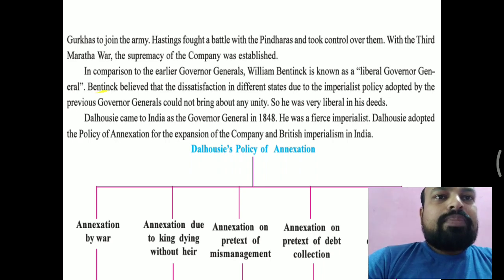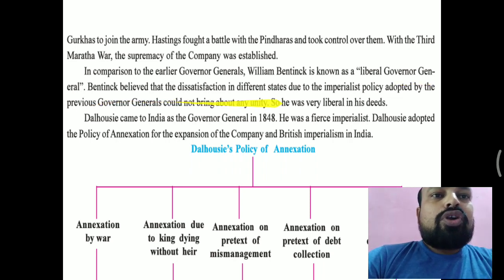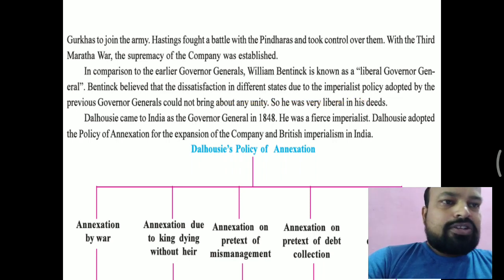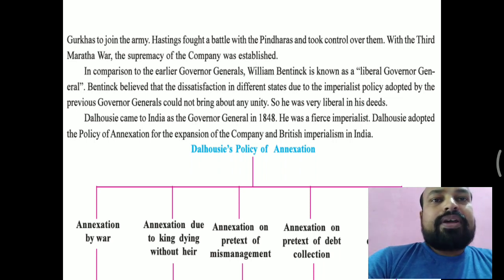Now Bentinck believed that the dissatisfaction in the different states, due to the imperialist policy adopted by the previous governor generals, could not bring about any unity. So he was very liberal in his states. He believed that the other governor generals were only thinking about extending the British Empire. That is why they did not make any unity among the Indian people.